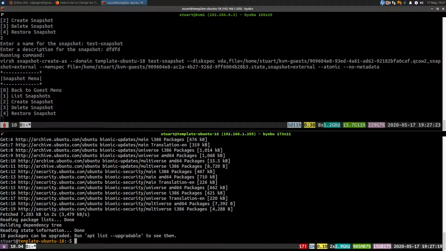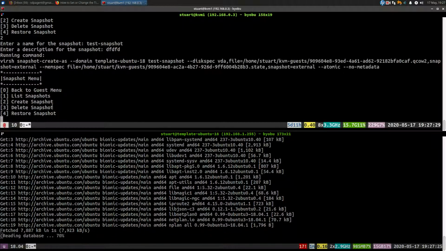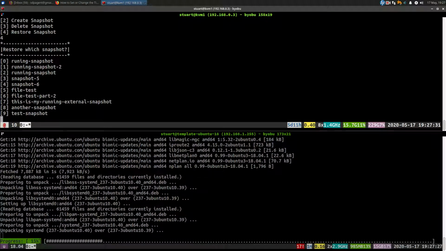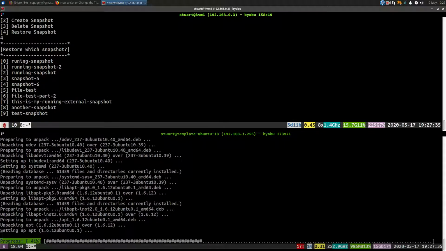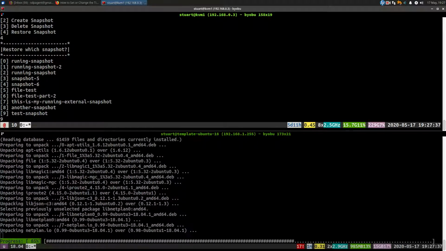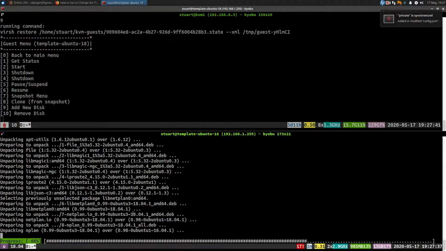This thing's still running, right? And I can do sudo apt dist-upgrade, right? So, whee, that's cracking away. But while it's doing that, I can restore snapshot, and I've actually done this a few times. The latest one's always at the bottom, so 9, test snapshot, and then that's done its thing. I will have lost access here, right?